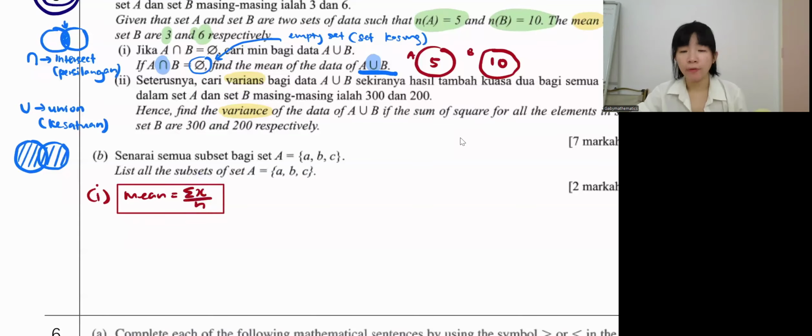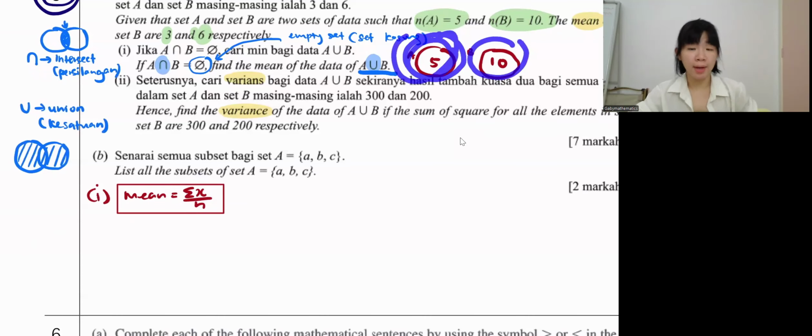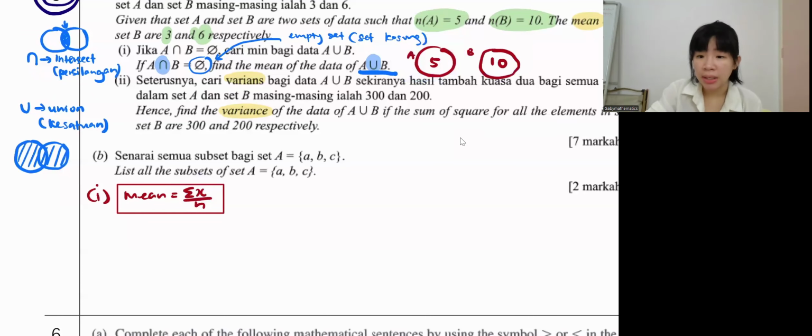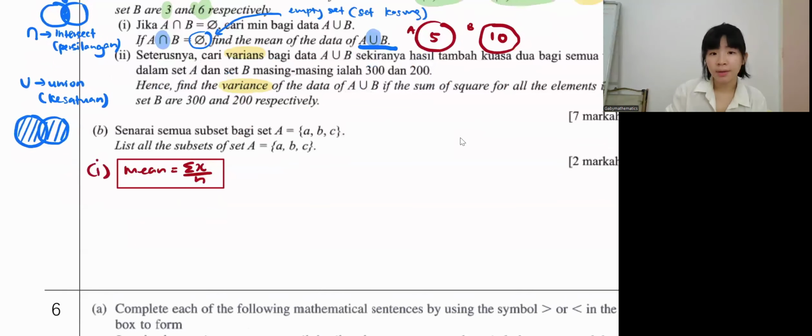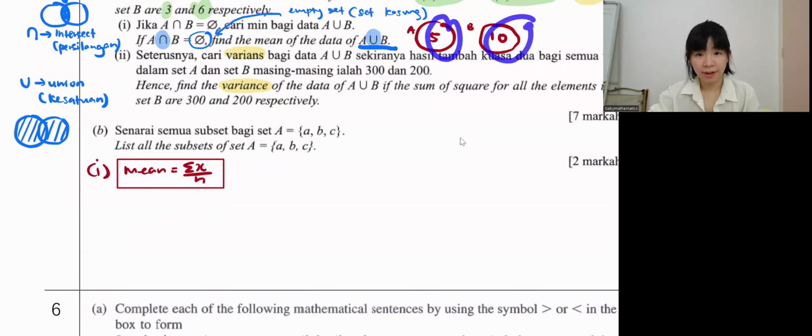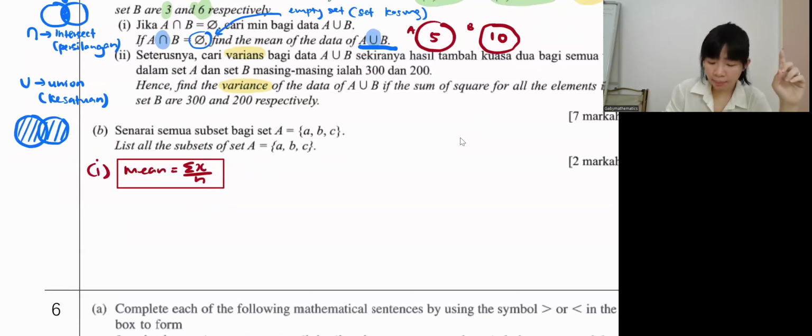What is the total of set A? What is the total of set B? Okay, so we don't know from here. So we have to find individually. Okay, it is correct. No, guys, wait. So those who tell me 15, do you mean add together? 5 plus 10. Okay, so my question is, what is the sum of data?